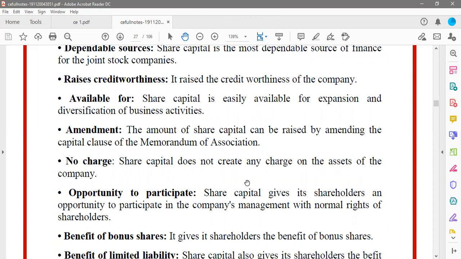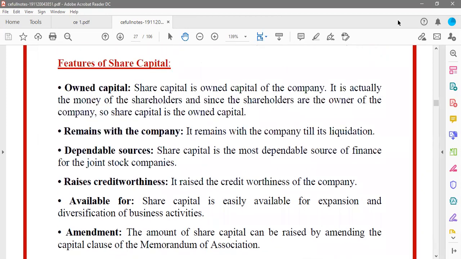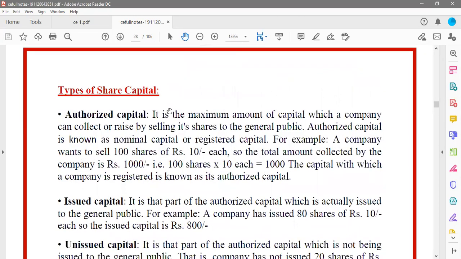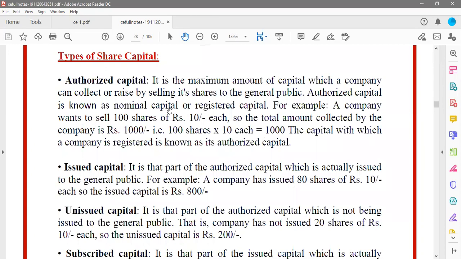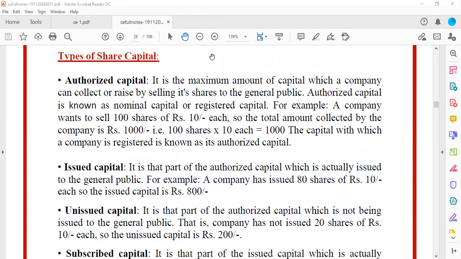Features of share capital we finished. Types of share capital. So in types of share capital, let us see one by one. Now, keeping the same example as yesterday, if you remember the example, I told each of the shareholders will give 2 rupees, so that 10 rupees is being given to the company by 5 people, right? So that was the example.